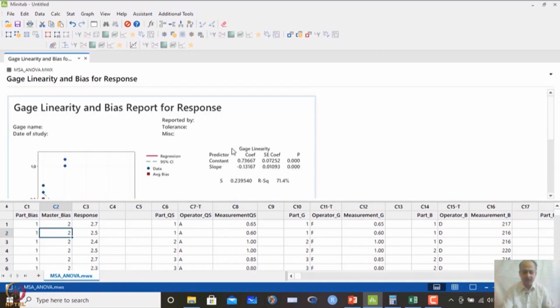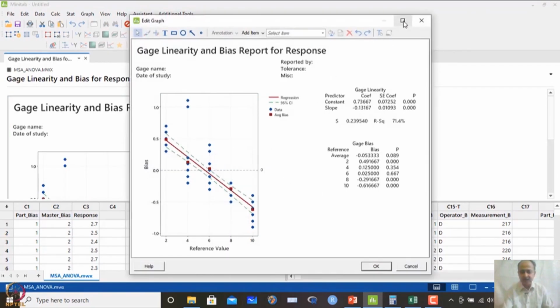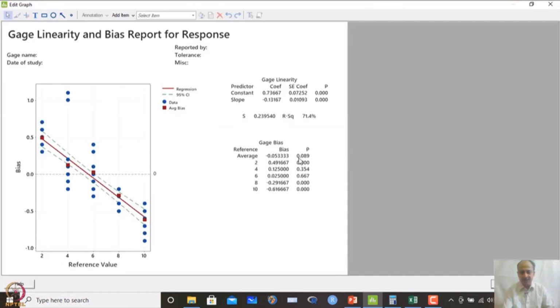If you click OK over here, you will get some values, represented over here. So, in this case, this is plotted: all observations. The reference values are 2 mm, 4 mm, 6 mm, 8 mm and 10 mm, and I have taken 12 readings at each, and this red spot that you see is the average of the values that you have got.